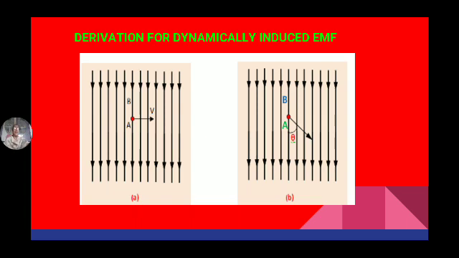And in figure B, it is not parallel, not perpendicular. It is at an inclined position. This is the magnetic field, see my hand, and this is the conductor movement. So the angle is theta.